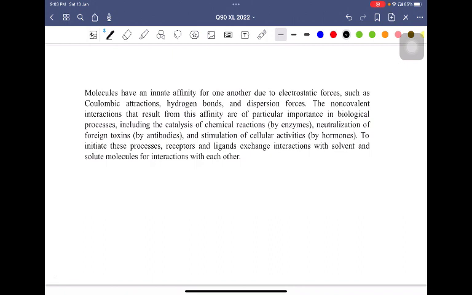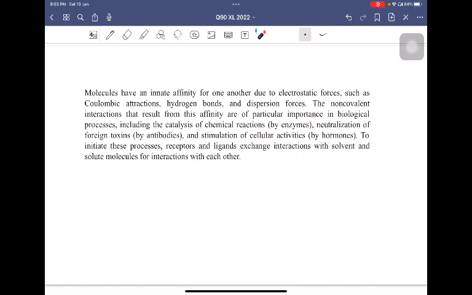Molecules have an innate affinity for one another due to various types of interactions, like the electrostatic forces, like the Coulombic interaction, so the interaction between a positive and a negative charge, hydrogen bonds, and dispersion forces. The non-covalent interactions that result from this affinity are of particular importance in biological processes, including the catalysis of chemical reactions by enzymes.